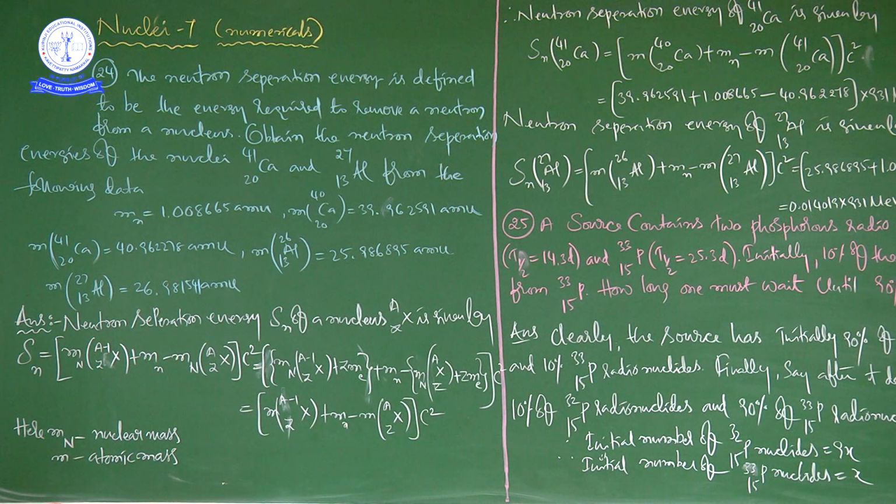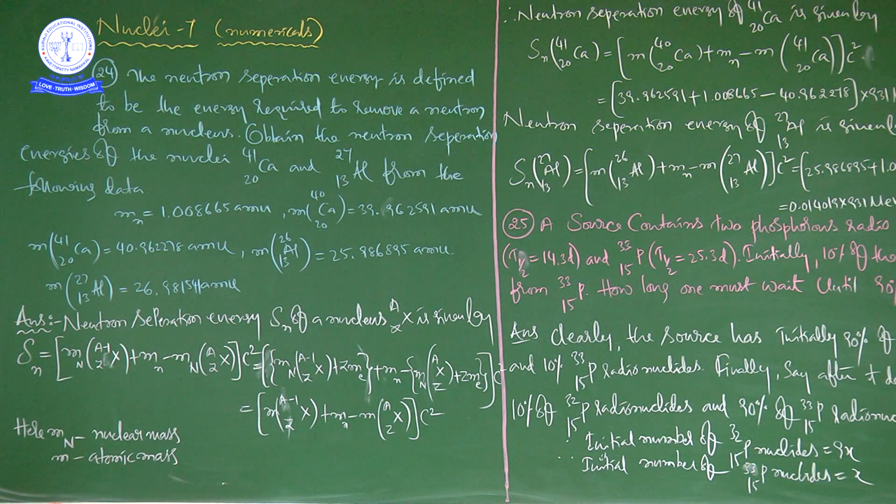The neutron separation energy is defined to be the energy required to remove a neutron from a nucleus. So this is the definition of neutron separation energy.